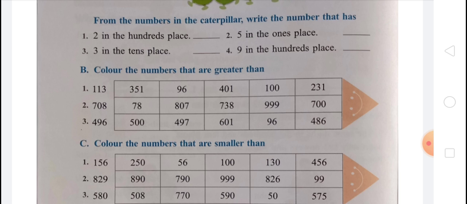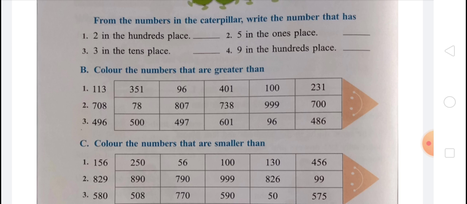Second, 708. Which numbers are greater than 708? You know that 807, 738 and 999 are greater than 708. Okay, so you have to color 807, 738 and 999.